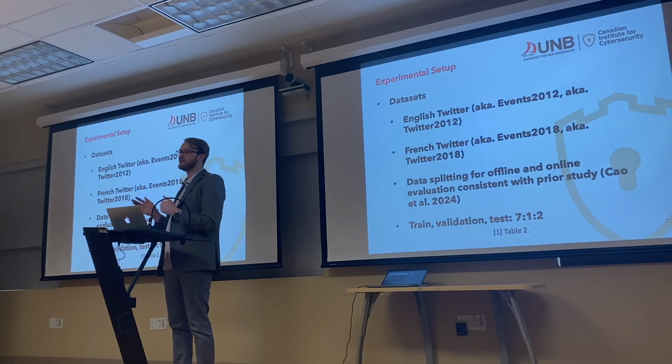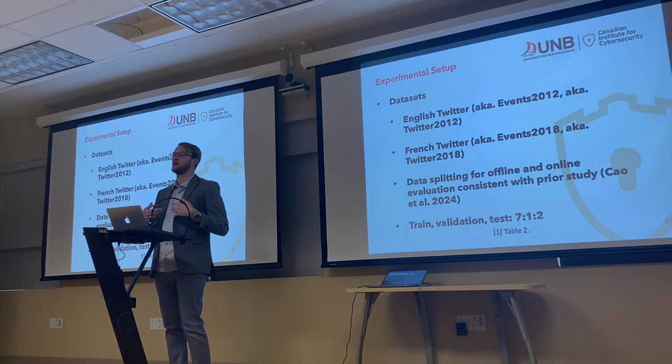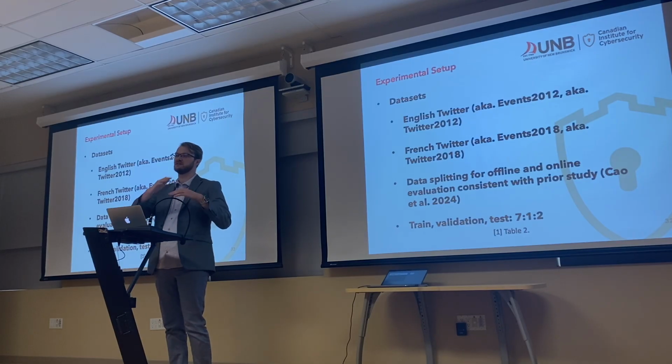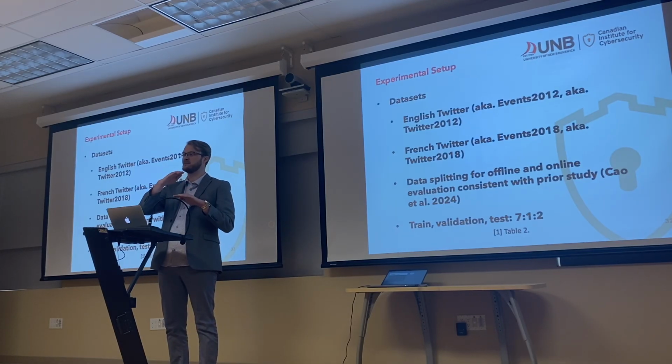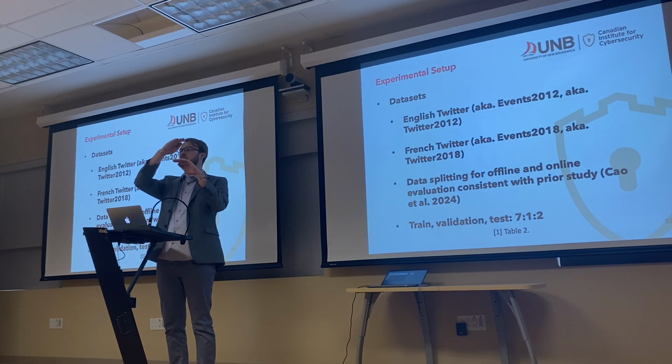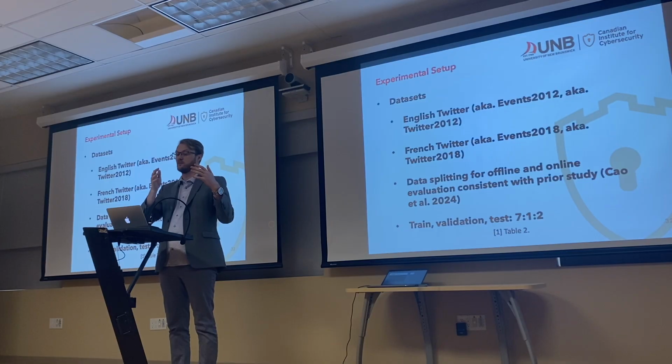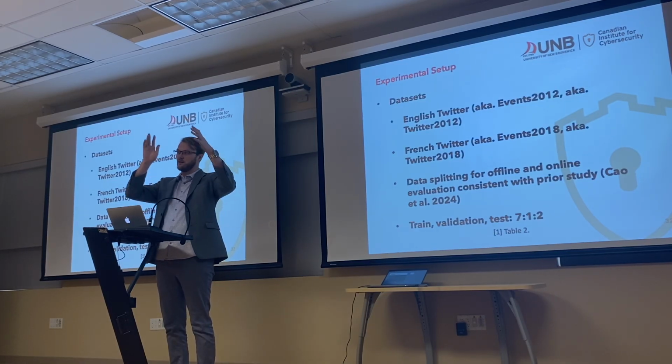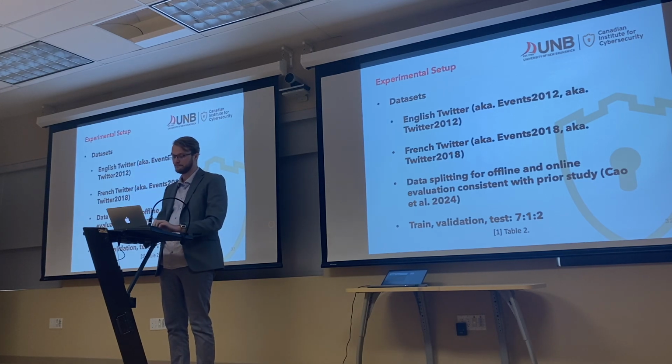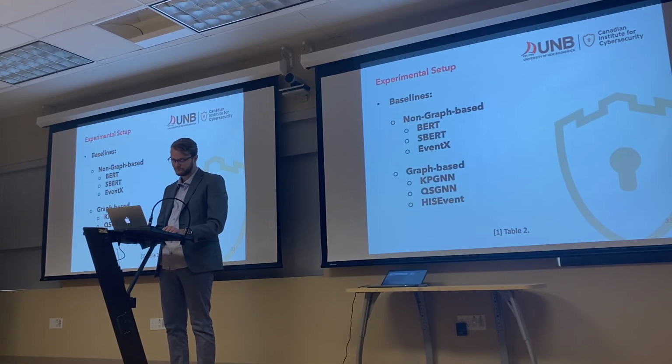But then they also consider this online setting that would be more representative of real life, where we might have some block of messages that come in at some time step t, and then some new block of messages that come in at time t+1, right? So that would be more representative of the real world as it relates to this being streaming data, so that we're clustering these events through time. So that's a little bit about the offline and the online, and they split the training, validation, and test sets into 7, 1, and 2 ratios respectively for the offline set.